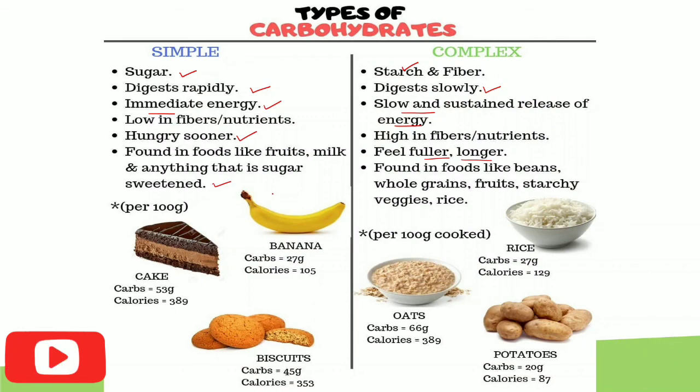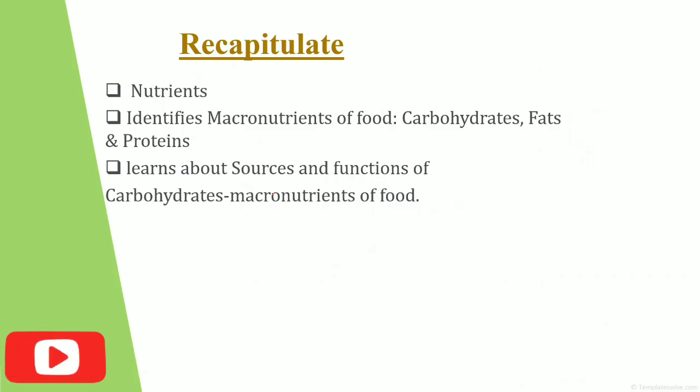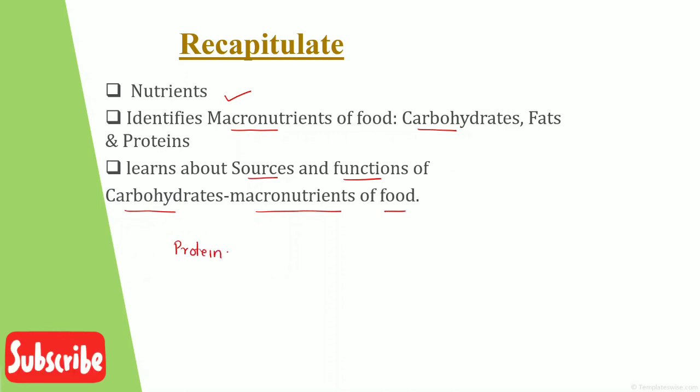So what we have learned in today's class, we have learned about what are nutrients. We have identified macronutrients, that is carbohydrates, fats and proteins. We have learned about sources and functions of carbohydrate as a macronutrient. In our next class, we shall learn about proteins. Thank you.